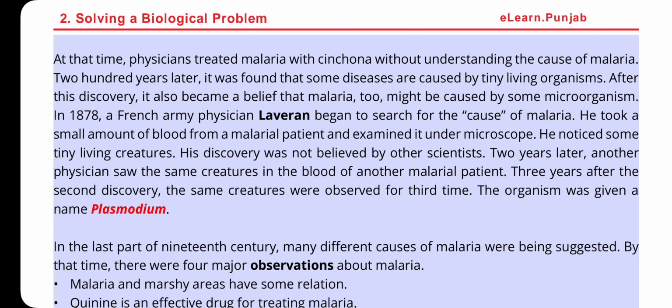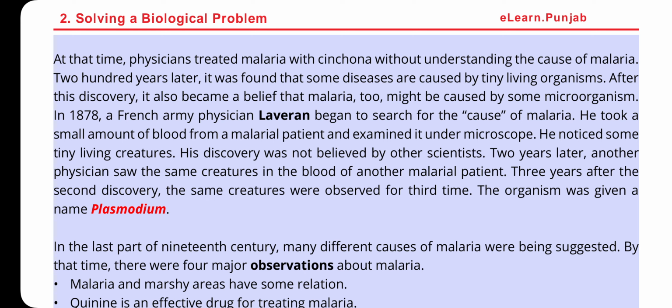In 1878, a French army physician Lebrun began to search for the cause of malaria. He took a small amount of blood from a malarial patient and examined it under a microscope. He noticed some tiny living creatures. His discovery was not believed by other scientists. 2 years later, another physician saw the same creatures in the blood of another malarial patient. So here we have a point: two physicians saw the same small creatures in the blood of malarial patients.